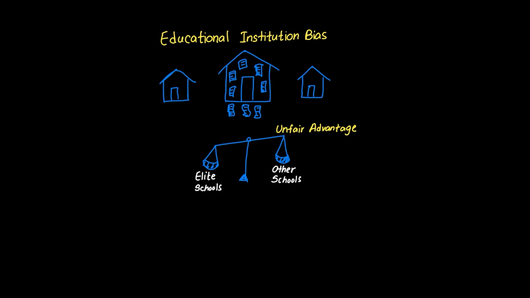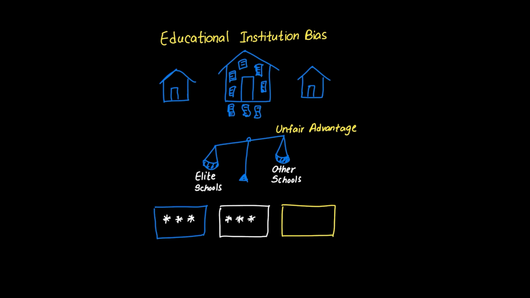This isn't measurement bias about data recording or algorithmic bias in the code itself. It's selection bias. The training data selected doesn't fairly represent the full range of educational backgrounds. The impact on fairness is profound, perpetuating educational elitism and limiting opportunity based on school name rather than actual capability.